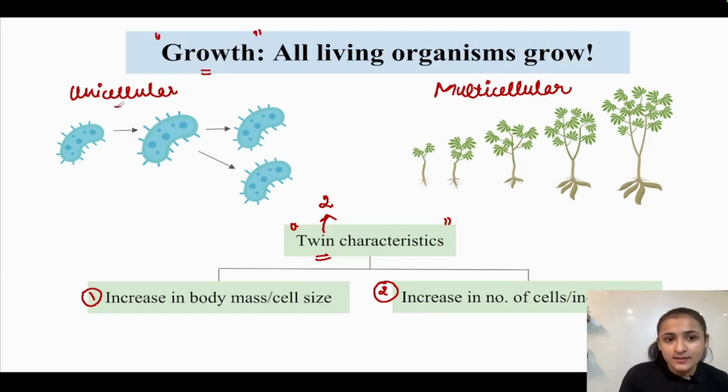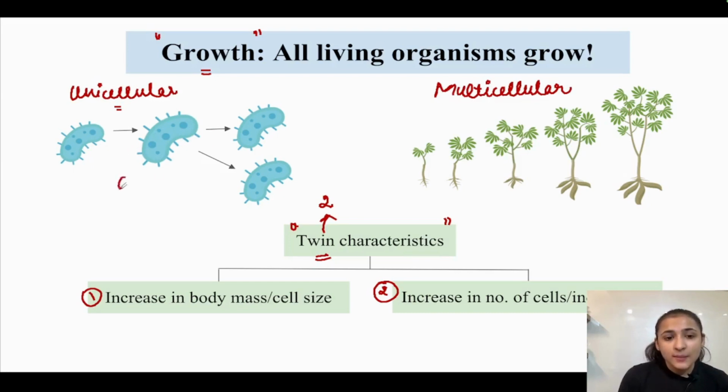We can look at it from the point of view of a unicellular organism and a multicellular organism. But first, let us consider a unicellular organism. For example, a bacteria reproduces by the method of asexual reproduction, also known as binary fission. The bacteria will first increase its mass. It will increase its cytoplasmic content. It will replicate its genetic material.